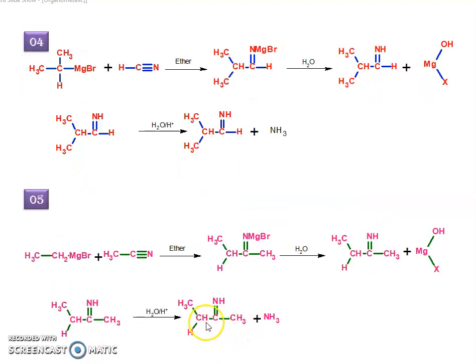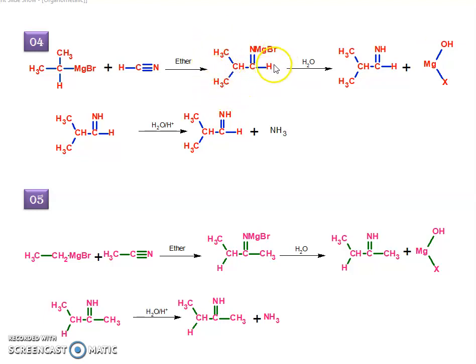Next reaction, let's see. This is a Grignard reagent, and we add formonitrile to this Grignard reagent. Then what happens? This negatively charged carbon attacks this carbon, forming a negative charge on nitrogen. So this carbon attacks this carbon, and this is N minus MgBr.